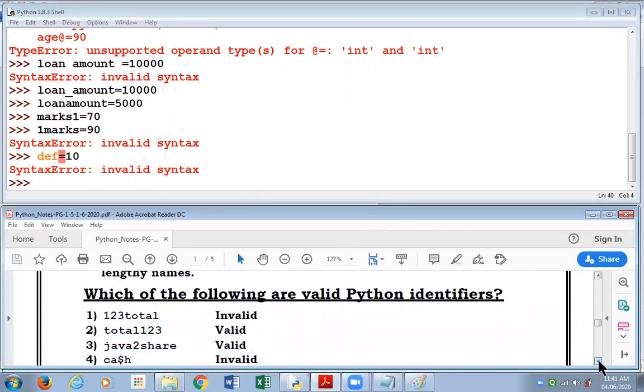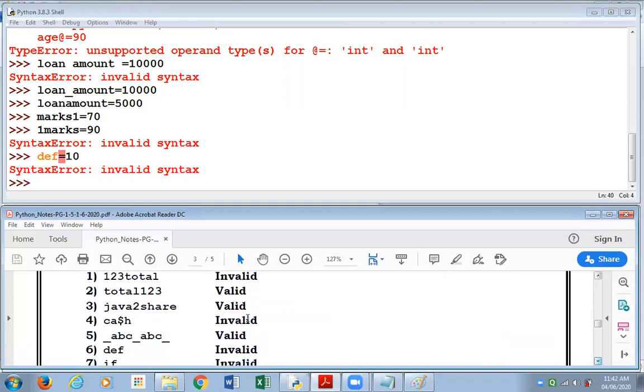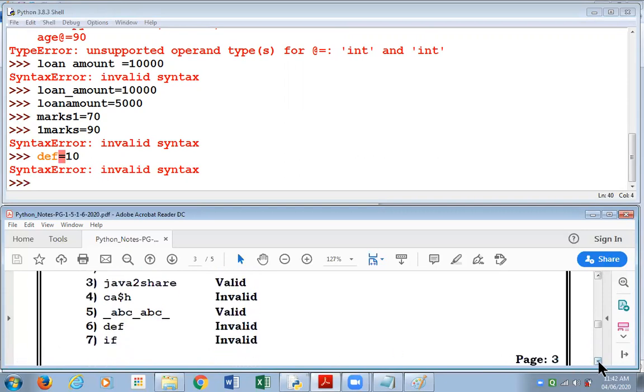Here below, we have shared with you some names of identifiers. Identifier 1, 2, 3 total is invalid because it begins with digits, but total 1, 2, 3 is valid. Java2share is a valid identifier. You can have digits in between or at the end. $H is an invalid identifier. _ABC is a valid identifier. Underscore can be there within the name. Def is invalid because it's a reserved word of Python. If is invalid because that too is a reserved word in Python.